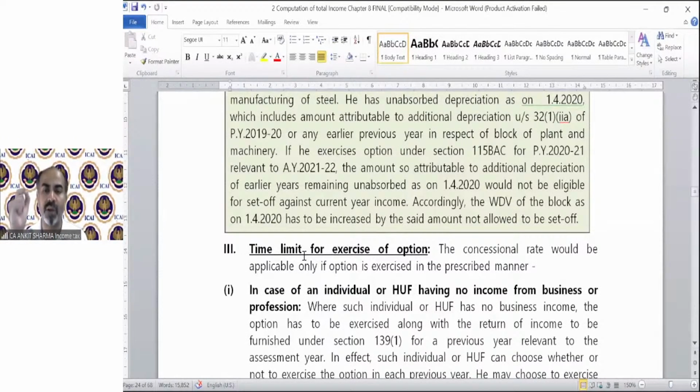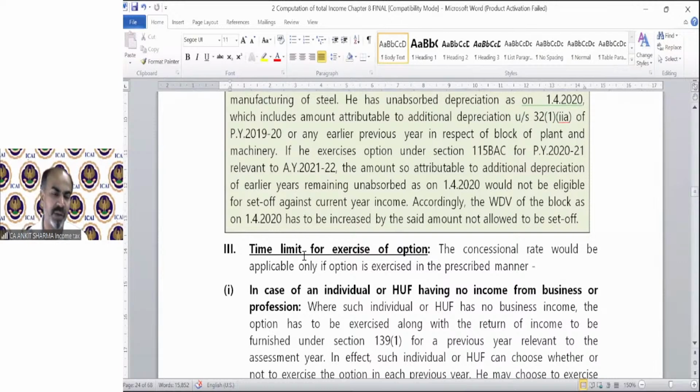The problem will be only one: if you know the provision, you will be able to solve it very easily. And 115BAC and AMT is very, very simple. What do we need to do in AMT? Nothing. To TI, total income, we need to add 10AA deduction, 35 deduction, and 80RRB, QQB, JJA. That's it. That will be your ATI. Multiply by 18.5% tax, surcharge, and cess. That's the tax of AMT.